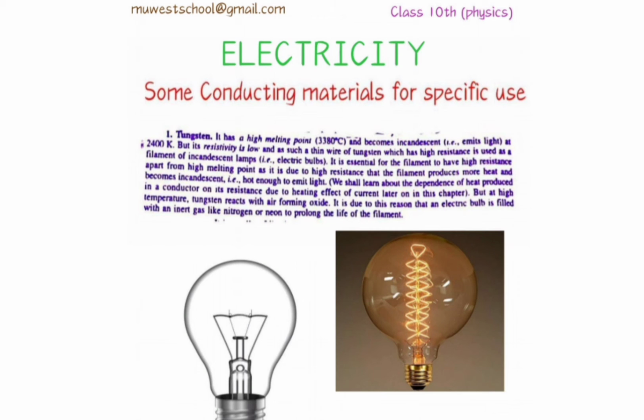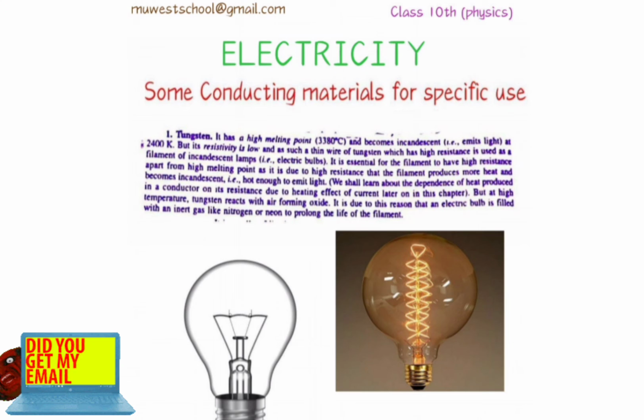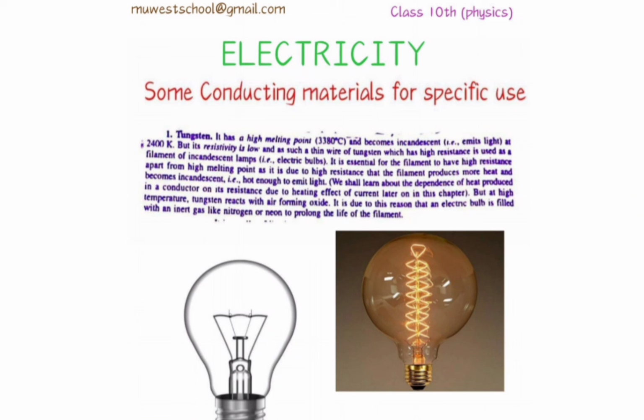The first thing we should keep in mind while choosing a material for making the filament of the bulb is that the material must have a high melting point, so that it must not melt at a low temperature.